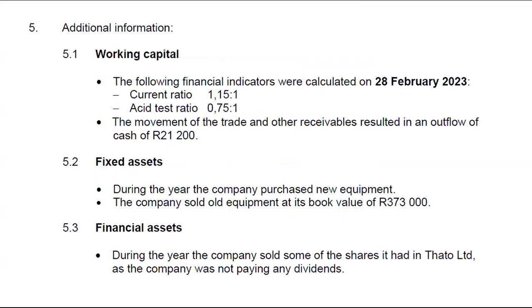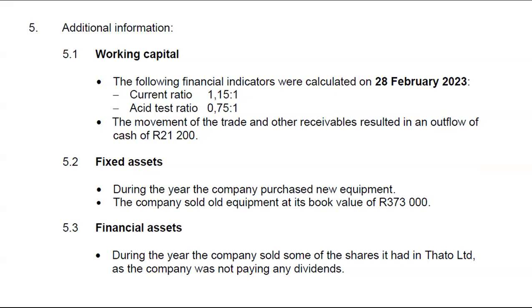So I needed more information to calculate inventories, and I went to additional information. Obviously, inventories will fall under working capital. So under working capital, we've got three elements, which is your inventories. What is the second one? Trade and other receivables. What is the third one? Trade and other payables. All right.